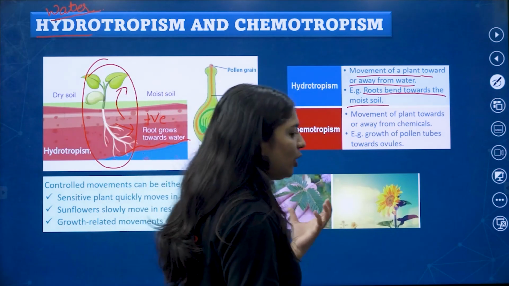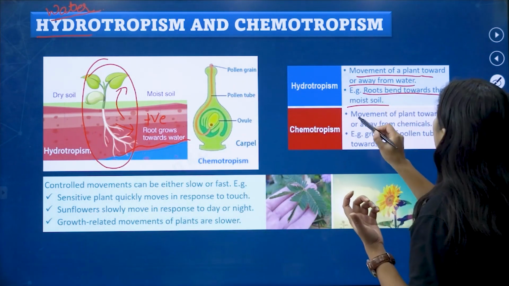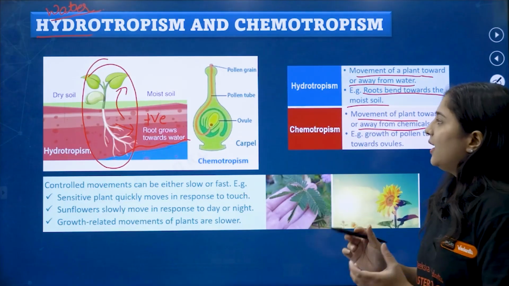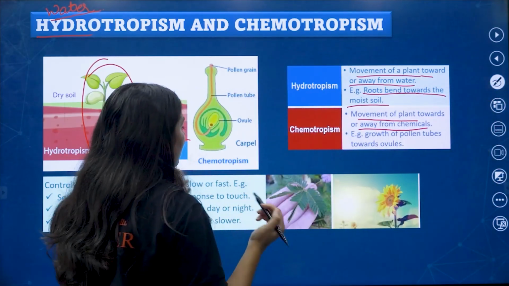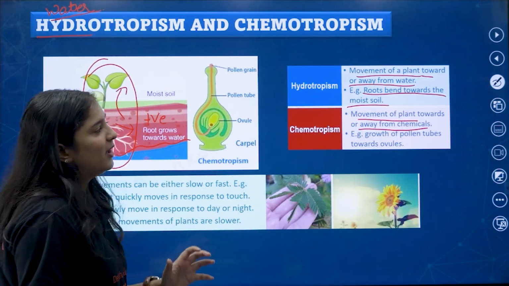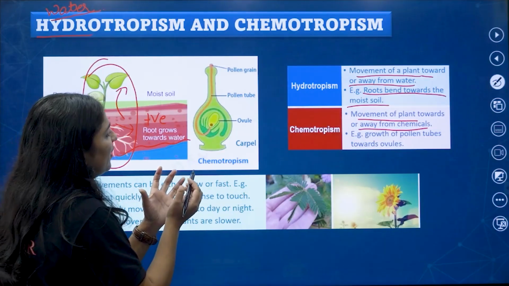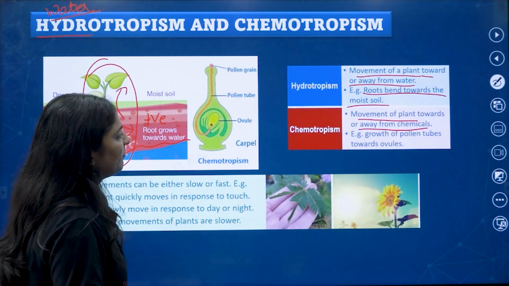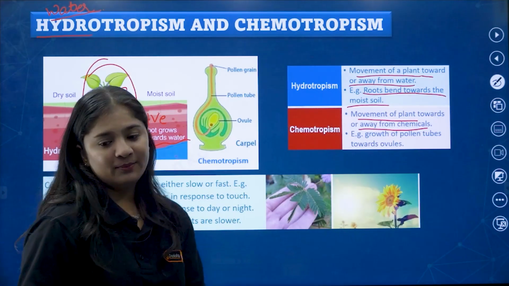Coming to chemotropism, the movement of the plant towards or away from the chemicals. I told you about the hibiscus flower and the pollen grain.